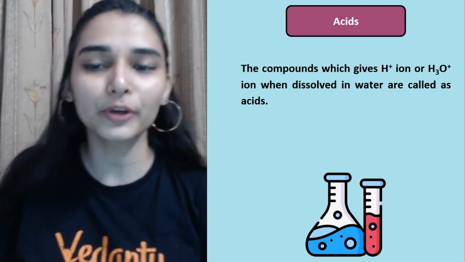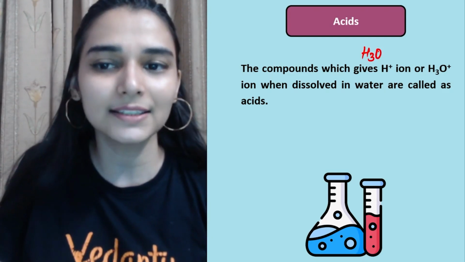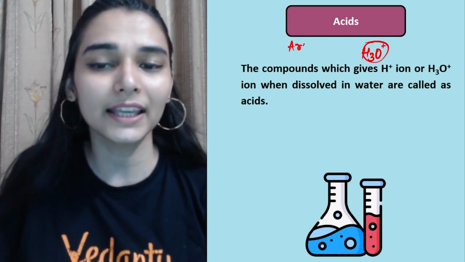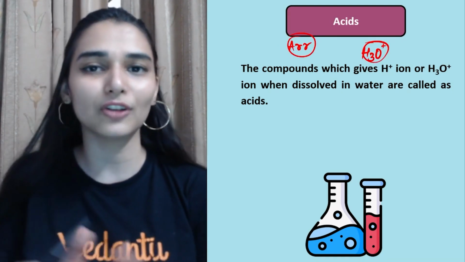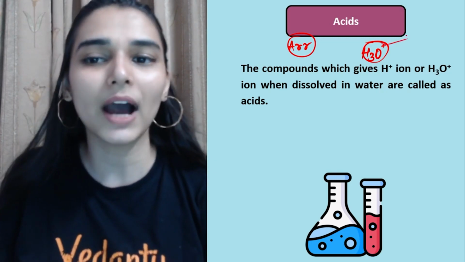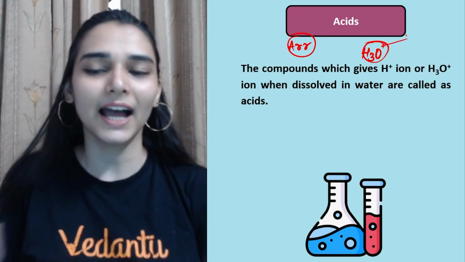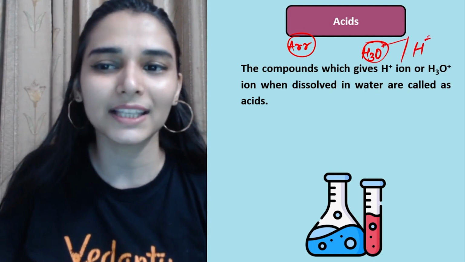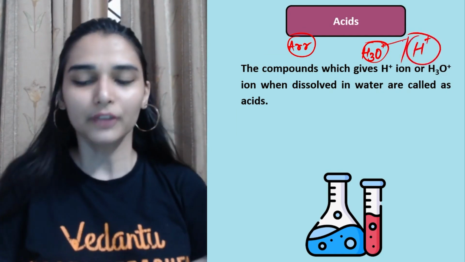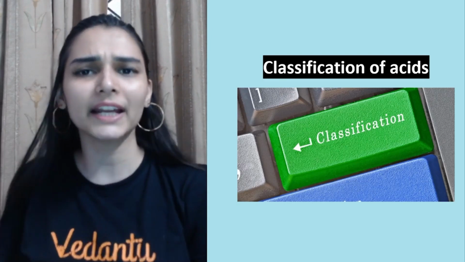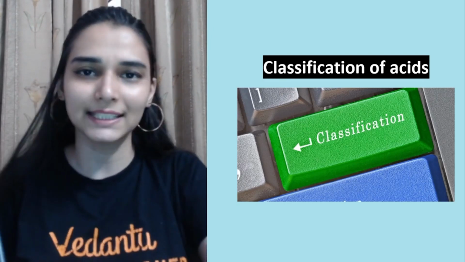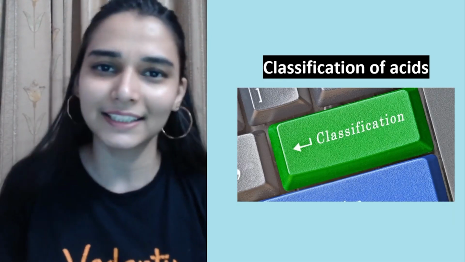If I talk about the definition of Sir Arrhenius, he gave us a definition of acid as a substance which, when dissolved in water, is going to give you hydronium ions. Hydronium ions are simply H plus ions in water. Those substances he referred to as acids. Although there are a lot of definitions for acids, we are restricting ourselves to the Arrhenius definition, right?